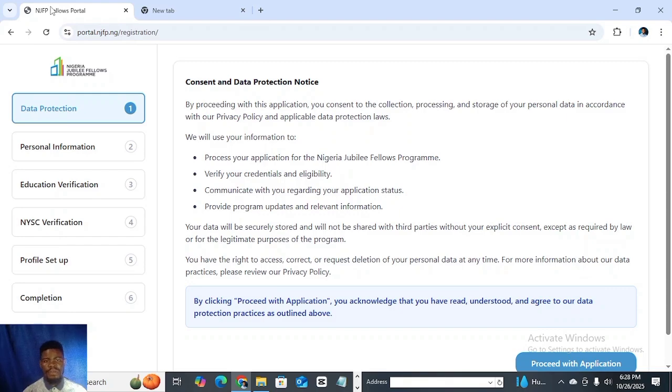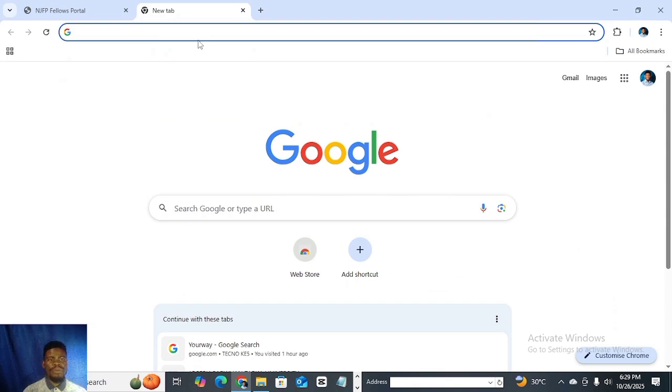All right. So the program aims to eradicate poverty. It is one of the Renew Hope agenda of Mr. President, which is about eradicating poverty in Nigeria, especially amongst the youth. And it's going to be an internship whereby you'll be connected to organizations for a period of 12 months. So within the working period of 12 months, you'll be collecting 150,000 naira. It's going to be an internship, but it's going to be a paid one.